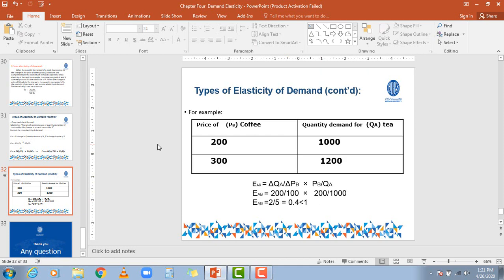In the same way, we can put different figures and we can measure the elasticity or cross elasticity of demand.